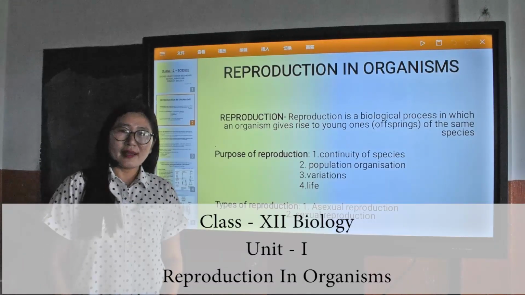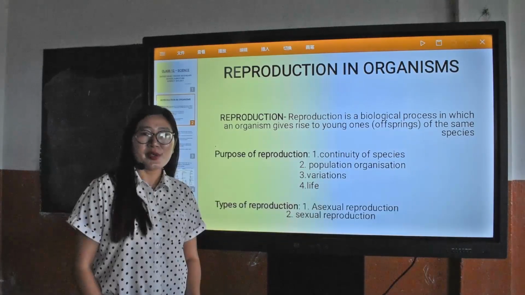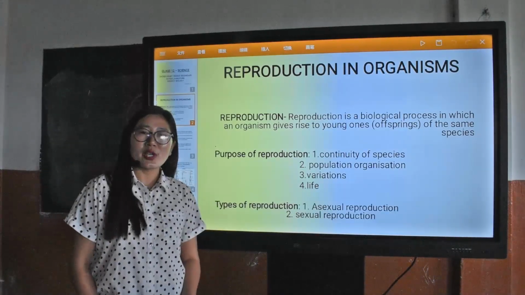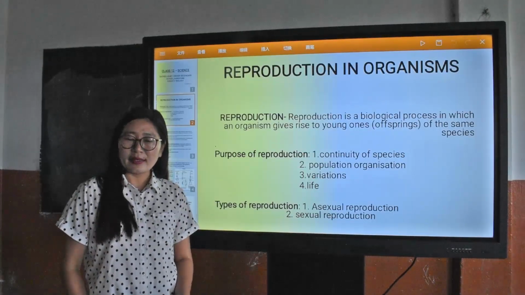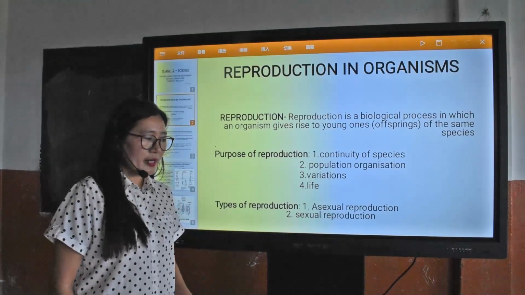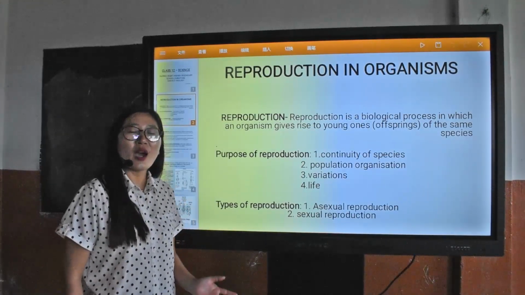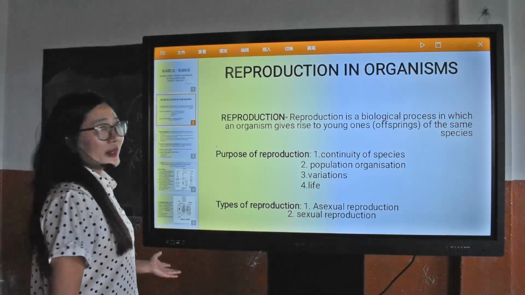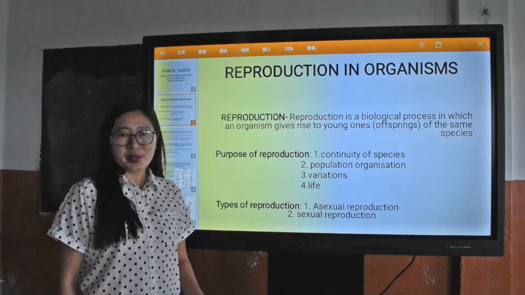In our everyday life, we have seen a countless number of plant and animal species, all of which have a limited lifespan and are bound to die. Yet all these species have existed for several thousands of years. And how is this possible? That's because the living organisms reproduce.